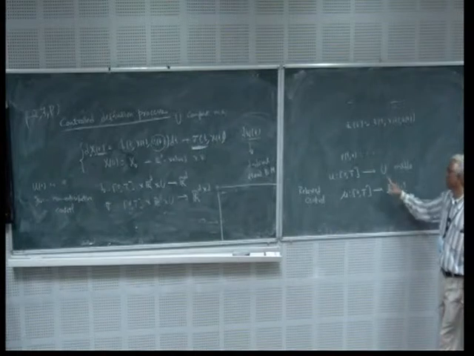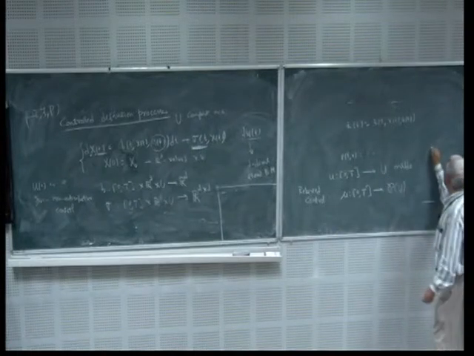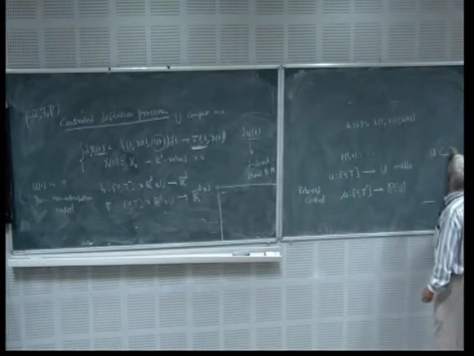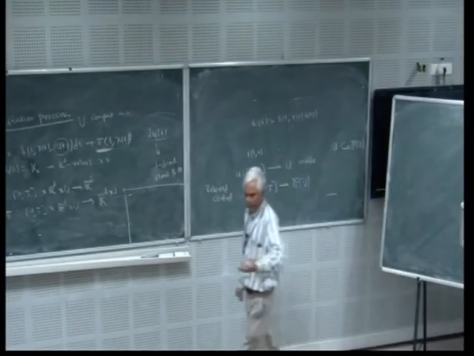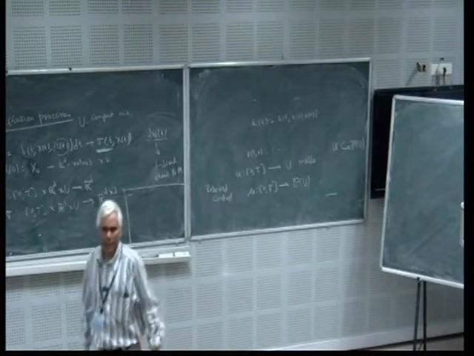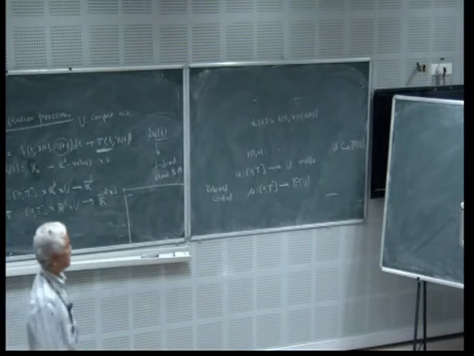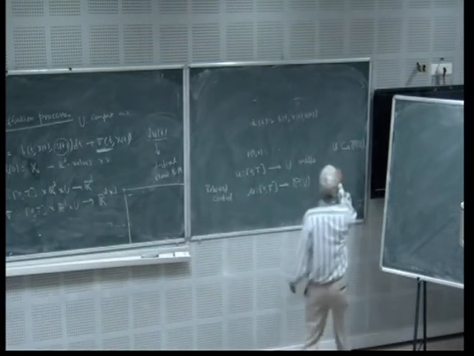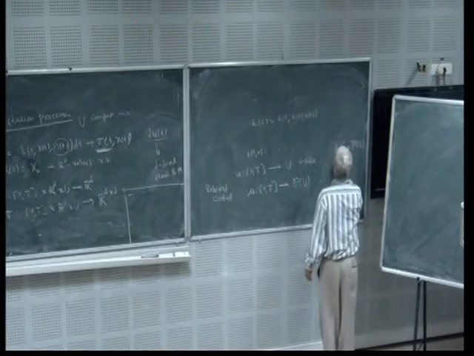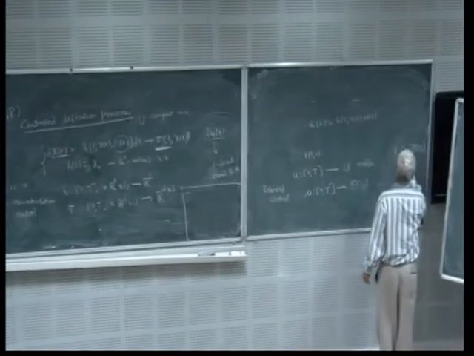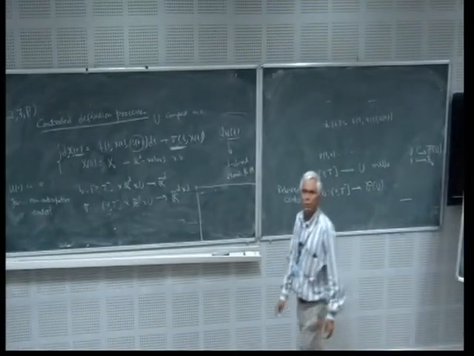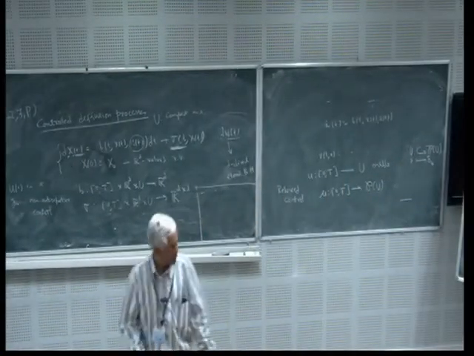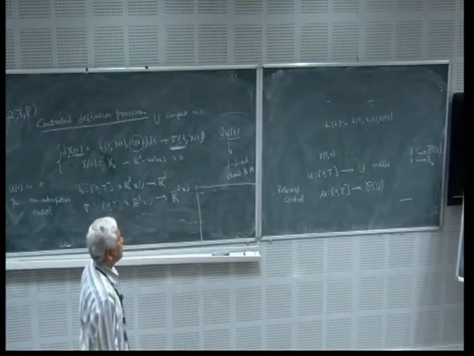Now U can be treated as a subset of P(U) by identifying each u with a Dirac measure at u. If you have an element u here, identify this with delta_u. Delta_u is an element in P(U). Therefore, the usual control is a part of the relaxed control.